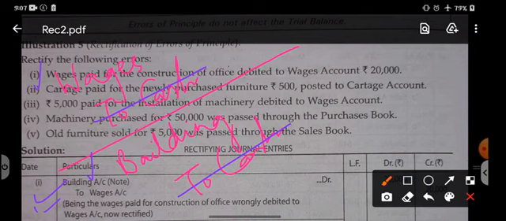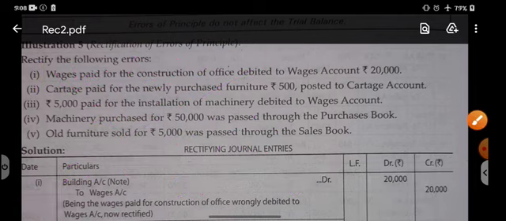On a rough sheet of paper, you can make three columns: one for the wrong entry, the second for the reversal of the wrong entry, and the third for the correct entry. Then you can compare the reverse entry and the correct entry to get the rectifying entry. This way point number 1 has been done.